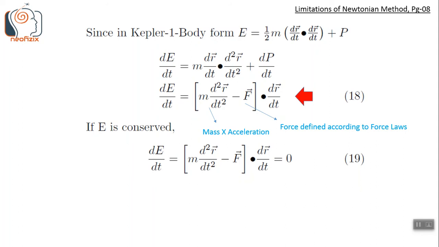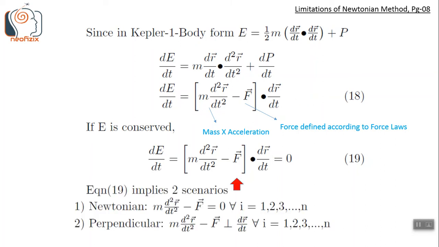Now let us take the first time derivative of total energy. Then we get this dot product on the RHS. When energy is conserved, dE by dt is 0. Therefore, the dot product must also be 0. Hence, there arise two conditions under which the dot product can become 0.